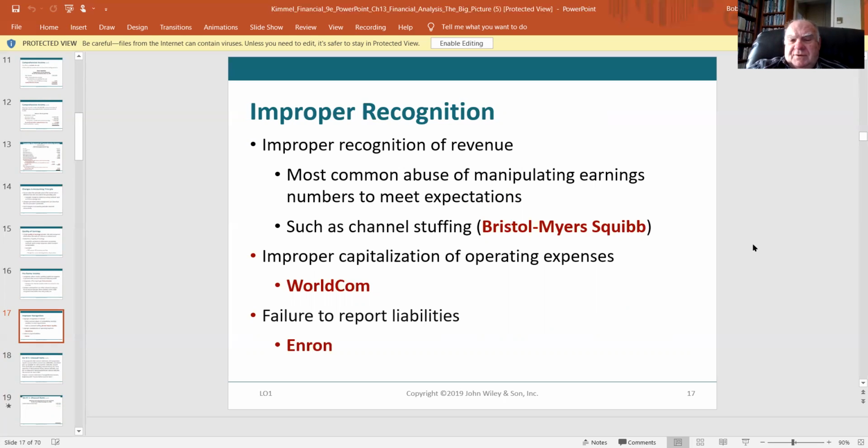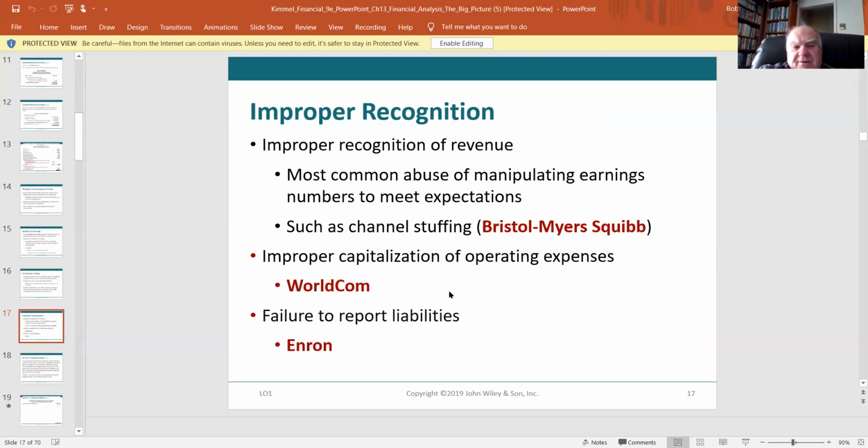Bristol Myers Squibb would come to the end of the month and they were short on their projections. It looked like they were not going to reach the income levels that they had anticipated. So what they did was they sent a whole bunch of products out to a customer who didn't order anything. They were able to then claim that sale as revenue and the resulting income as income to meet their target. The deal with the customer was the customer would accept the goods and then ship them right back the next day, return them. So channel stuffing is a real fraud item.